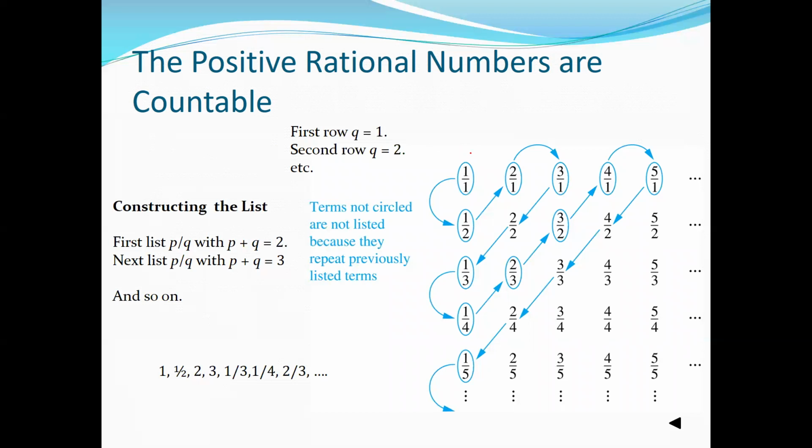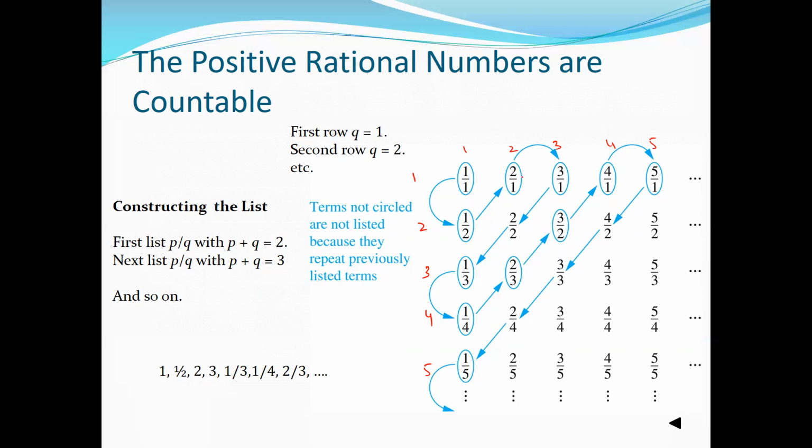So what's the way? For example, I'm going to write 1, 2, 3, 4, 5, and so on. In this column, row number 1, row number 2, row number 3, row number 4, and row number 5 as well. So what happens? We can list all possible fractional numbers here. We can list all positive rational numbers in this table. How? Here you can see the number at each place is basically the column number divided by the row number.